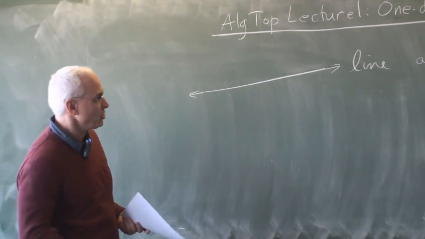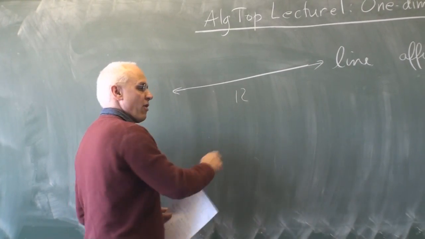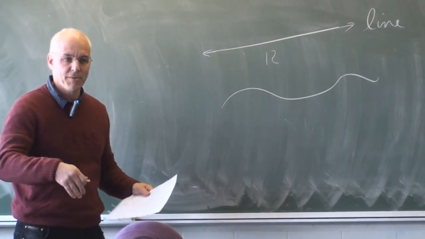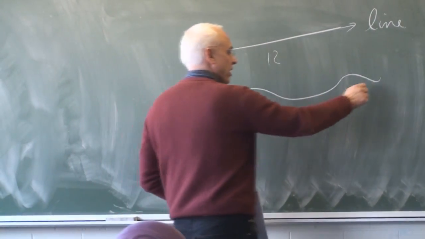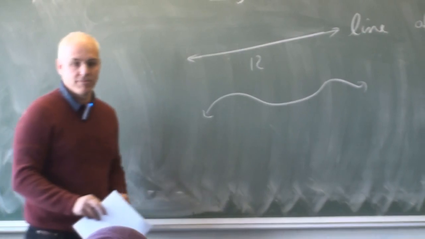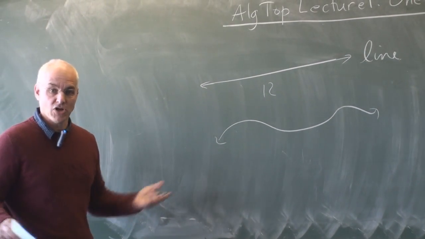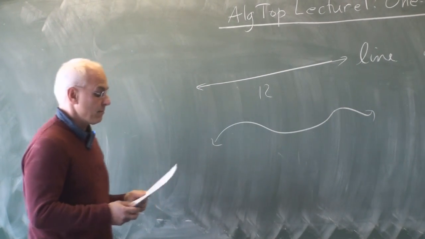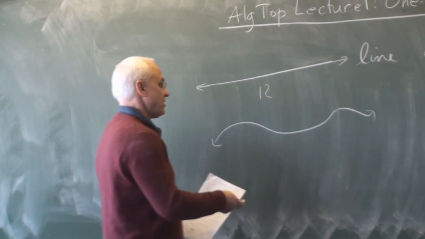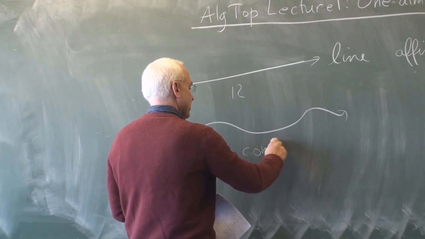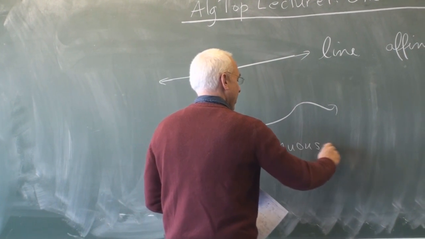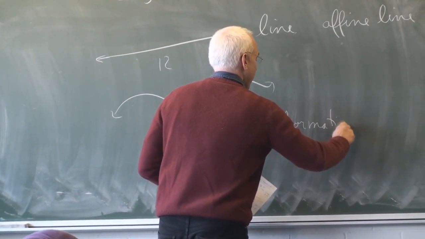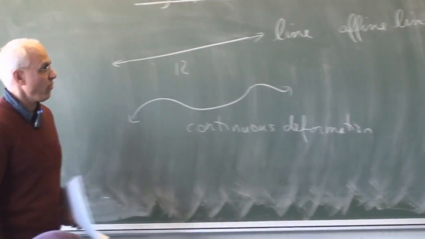Now we're talking about topology, and so this is really homeomorphic to a squiggly line. We can bend it, we can deform it. As long as it keeps going in both directions, then it's really the same for us in this course. In geometry, it's completely different, but for us, it's the same. So continuous deformations are allowed. This is just a continuous deformation. So that's obviously one important one-dimensional object.